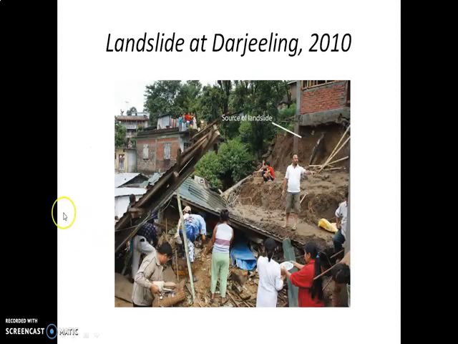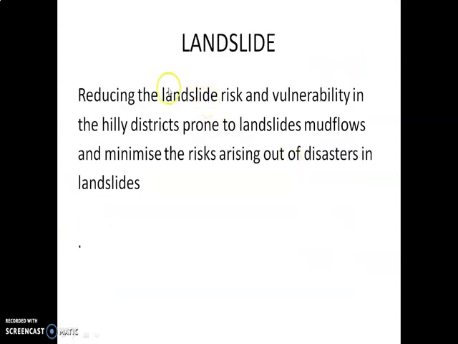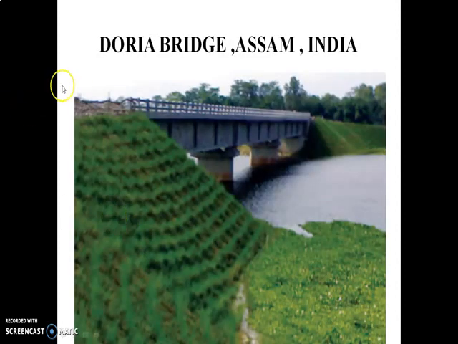Next one. The diagram represents landslides at Darjeeling in the year 2010. Next one, we will see landslides. Reducing the landslide risk and vulnerability in the hilly district prone to landslides, mud flows, and risk arising out of disaster in landslides. Next one, this is the diagram representing the place of Assam, Doria Bridge in the state of India.